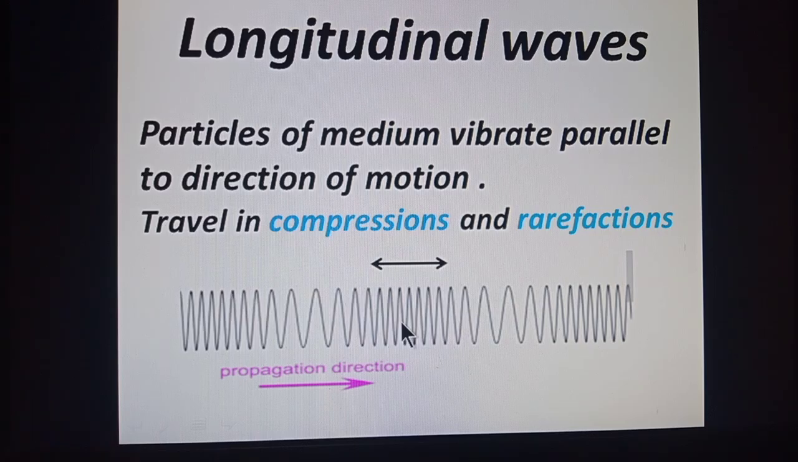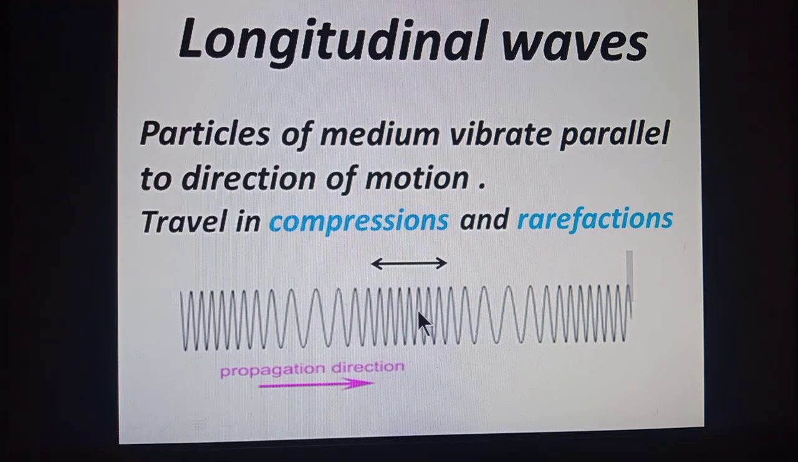Where particles of the medium get close to each other, that portion of the longitudinal wave is called compression. And rarefaction, where particles get apart from each other, that section of the medium is called rarefaction when a longitudinal wave travels through a medium. Look at this diagram. It is an example in which the longitudinal waves are traveling through a spring. Here the spring is compressed and here it is elongated. It is called rarefaction and it is called compression.